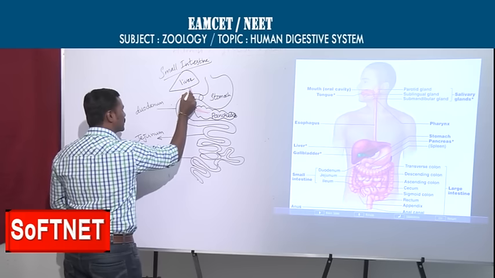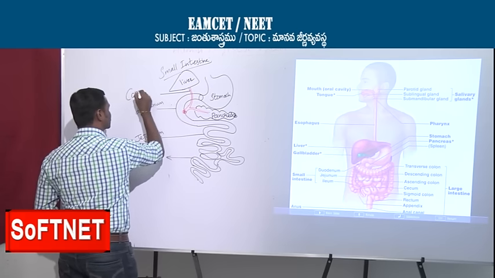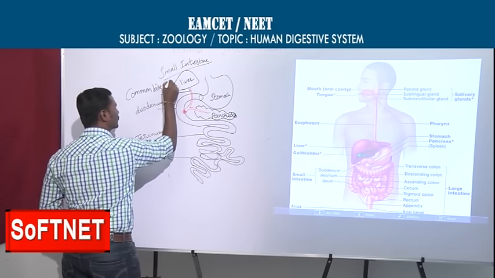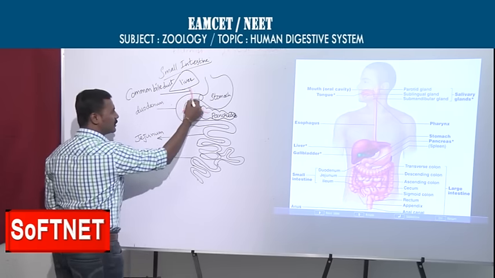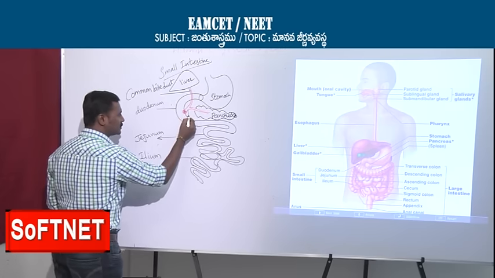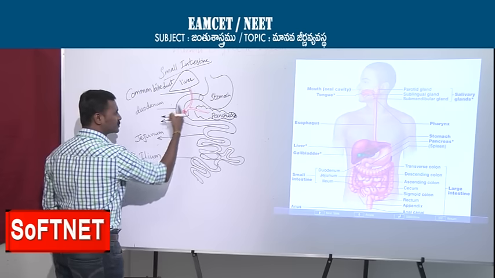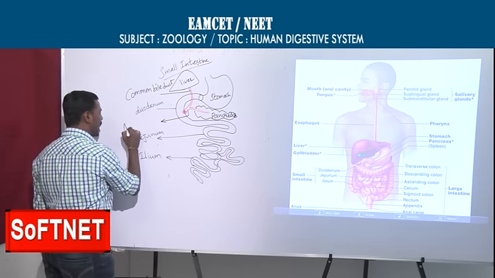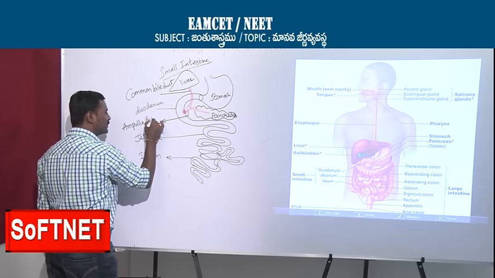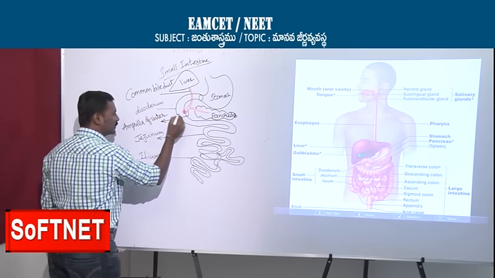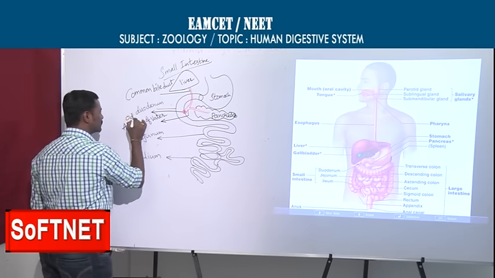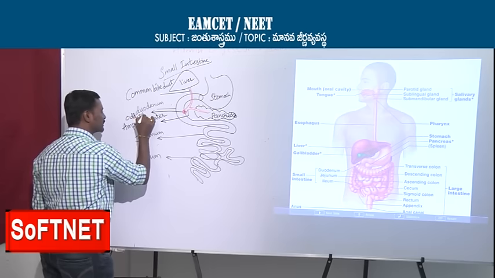This is called the common bile duct. From the liver the common bile duct is coming, and from the pancreas the pancreatic duct is coming. These two together open as the ampulla of Vater, which is very near to the sphincter of Oddi.